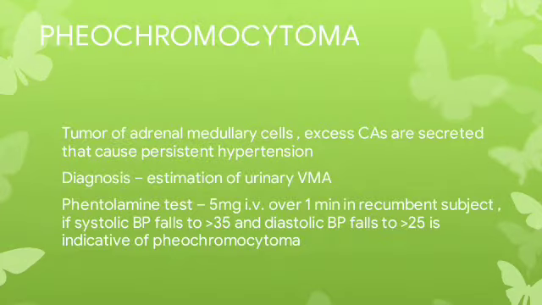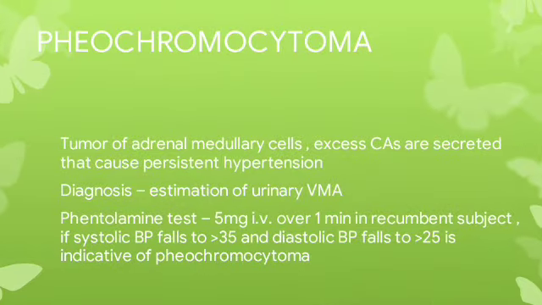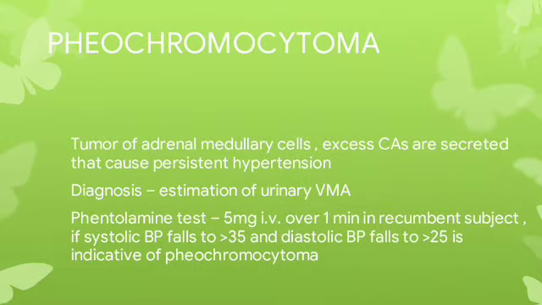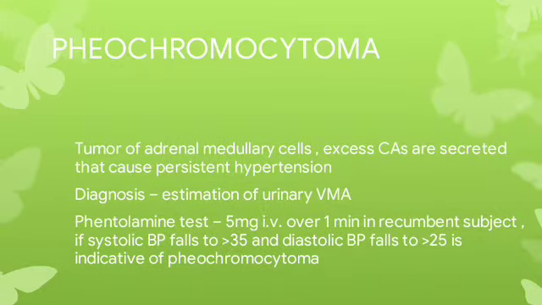So what is pheochromocytoma? It is a tumor of adrenal medullary cells. Excess catecholamines are secreted and keep on binding to alpha and beta receptors. Reacting with alpha receptors causes vasoconstriction and increase in blood pressure. So in pheochromocytoma, there is persistent hypertension, and it is diagnosed by estimating urinary VMA, which is a metabolite of catecholamines. Also, a pharmacological test can be performed to diagnose it.